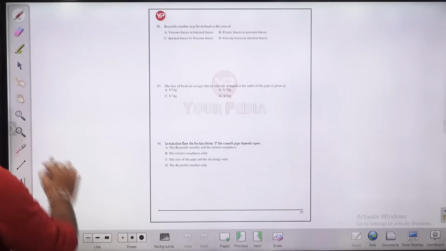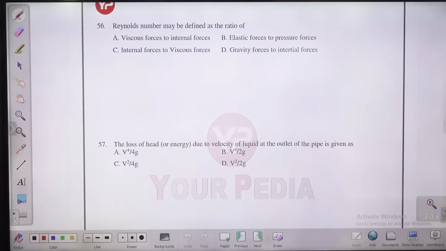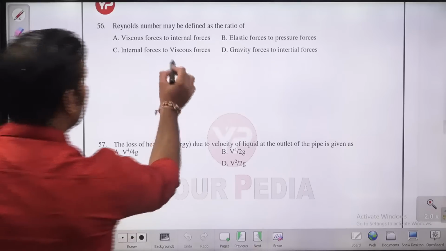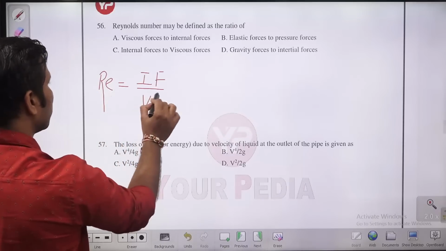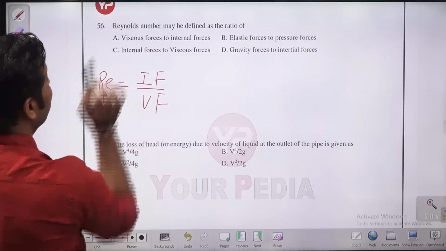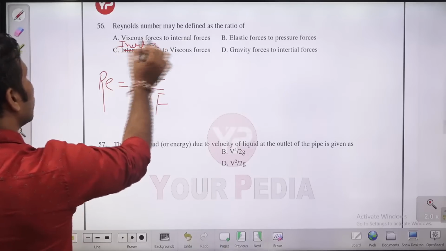Next question in front of you, question number 56. Reynolds number may be defined as what? What is the Reynolds number, guys? Reynolds number tells us about what? The dominance of the viscous forces to the inertia forces, or inertia forces to the viscous forces? Guys, when Reynolds number is very low, it means the flow is laminar. So you need to remember Reynolds number is the ratio of inertia force to the viscous force. That also you need to correct, because they mention internal force. You need to write it as inertia force. So C will be the right answer.